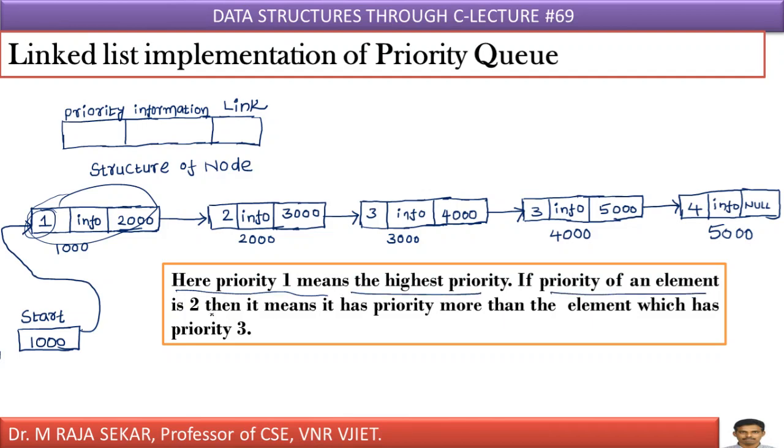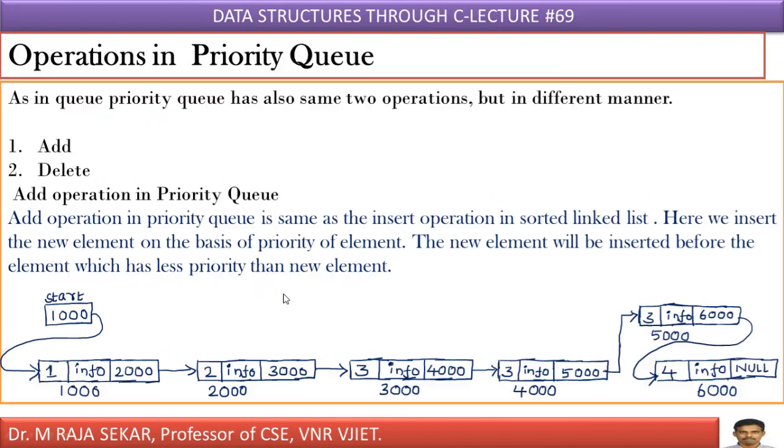If priority of an element is 2, then it has more priority than the element which has priority 3. Priority 2 element has more priority than priority 3 element, whereas priority 1 element has more priority compared to priority 2 element. It is similar to ranks. If you get a small number, it has more priority, isn't it?